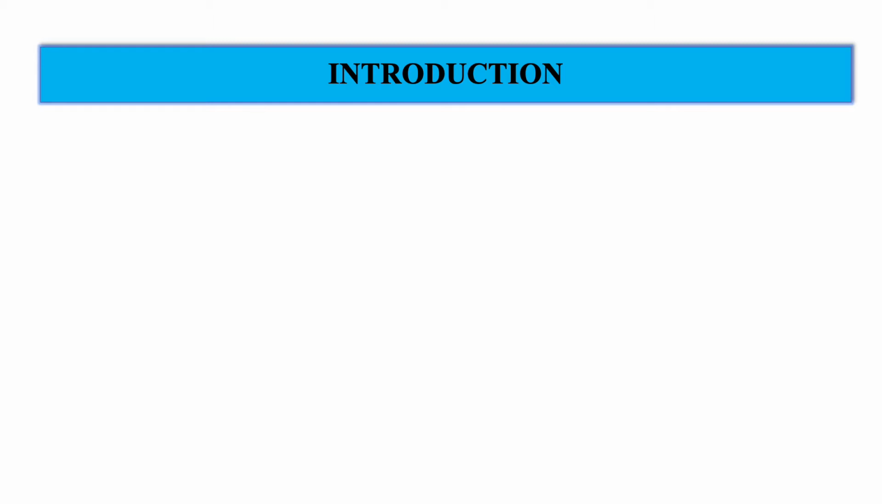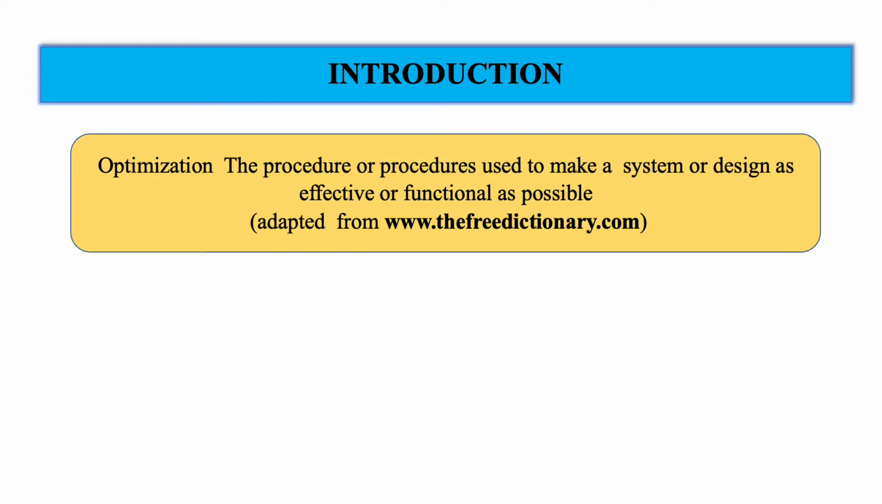gains are high. So the process of optimization can be thought of as making best use of resources under given constraints. One definition of optimization is the procedure or procedures used to make a system or design as effective or as functional as possible. Not only human beings, even nature has a way of optimizing things. For example, the light ray follows certain paths so as to reduce the travel time.